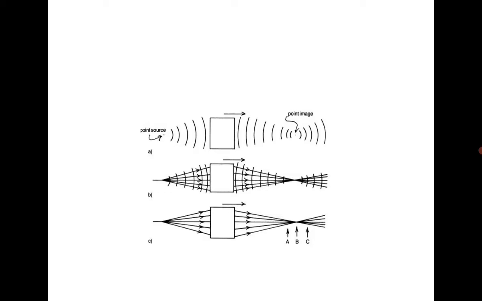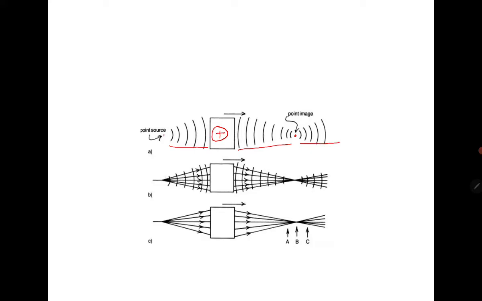This is a very amazing figure. This is a plus lens. Just understand, a point source always gives divergent light, never convergent light. But if you want to get convergent light, then you have to add a plus lens. So the point source creates divergent light, it strikes the plus lens, and it gives convergent light, and at the point source again, the light becomes divergent.